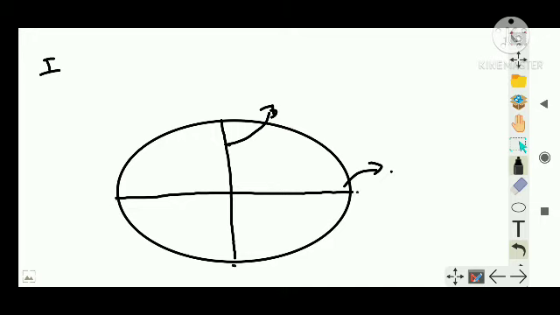From here to here is the minor axis, from here to here is the major axis. From here to here is half of the major axis, hence it is called the semi-major axis. From here to here is half of the minor axis, hence it is called the semi-minor axis. Usually the semi-minor axis is marked as b and the semi-major axis is marked as a. This much clear, I hope.